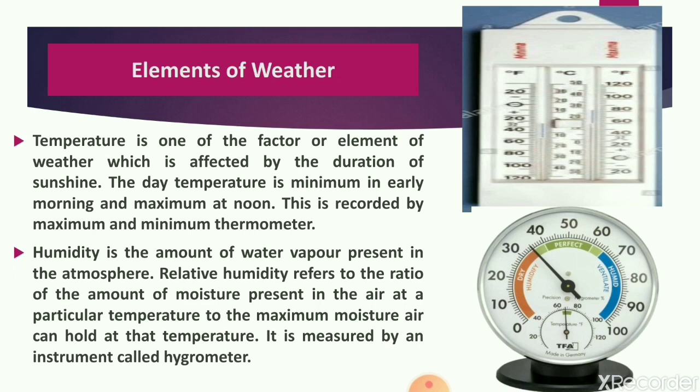The ratio is called relative humidity. It is measured in percentage and is generally at the highest level during the rainy season. Relative humidity is measured using an instrument called a hygrometer.